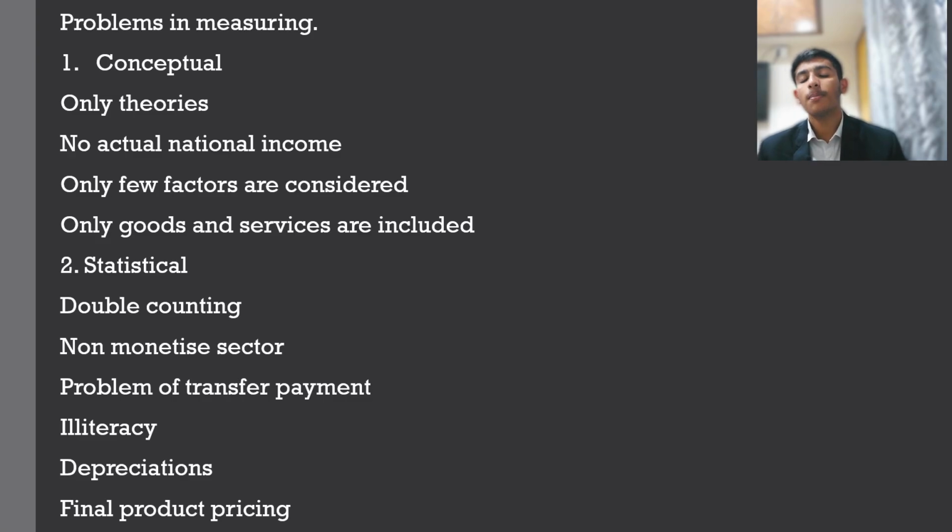And then again, final product pricing. In each and every market, it depends what the price of a particular product is. In some markets it may be less, in some markets it may be more. So how do you determine both of these values? So these are the problems which are faced during measurement of national income.